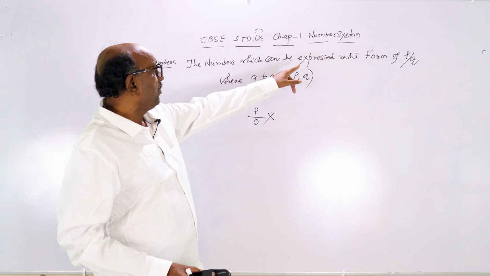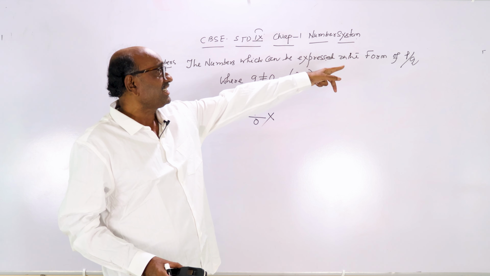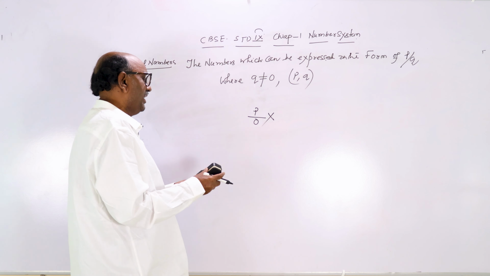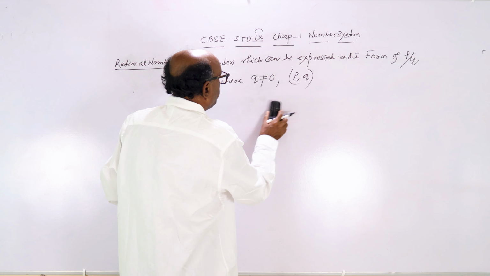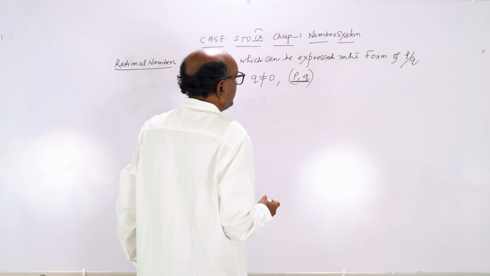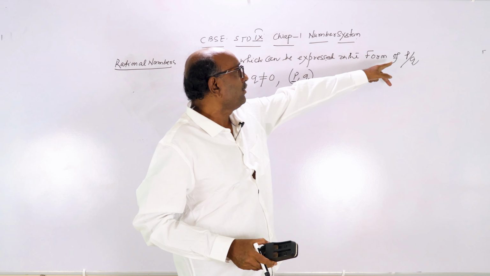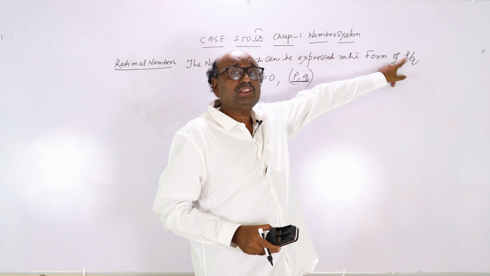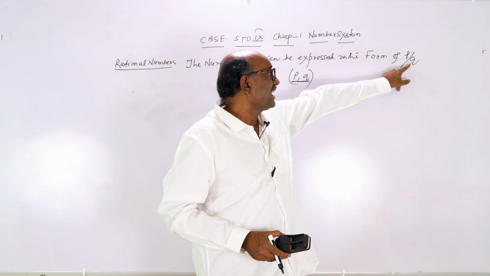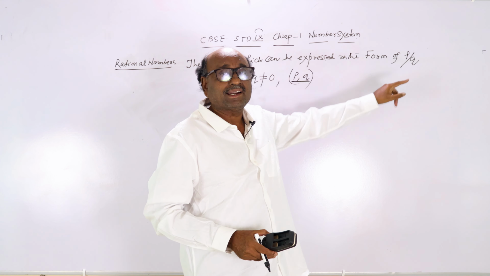So, the number which can be expressed in the form of p by q, where q is not equal to 0 and p and q are co-prime. That means after converting the rational number into lowest form, the common factor of p and q will be only 1.